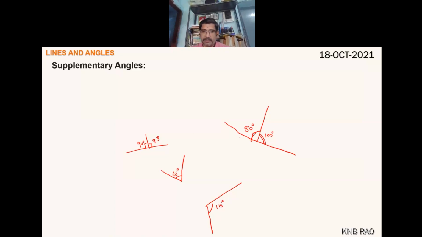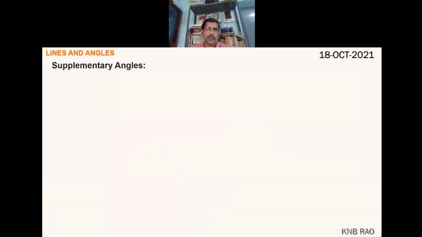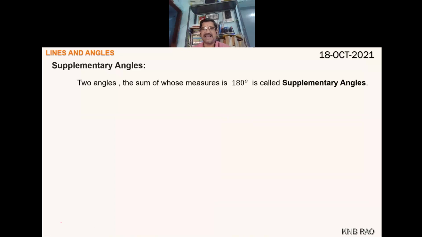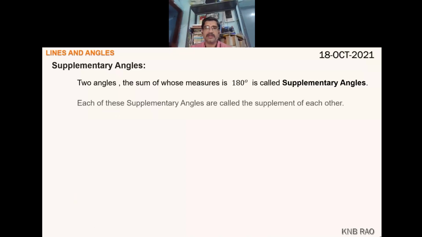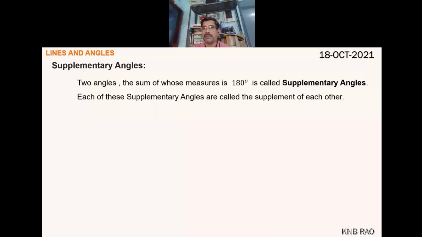They can be one beside the other, or they can be anywhere, any two angles. If they are adjacent angles, then well and good, they will get a special name. If they are not adjacent to each other, then they are only supplementary. Is it clear? Any two angles whose sum is 180 degrees are called supplementary angles. Each of these angles is a supplement to the other.